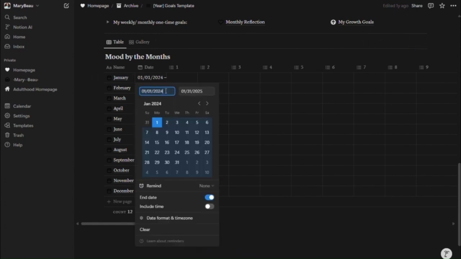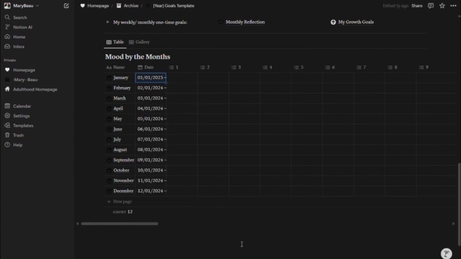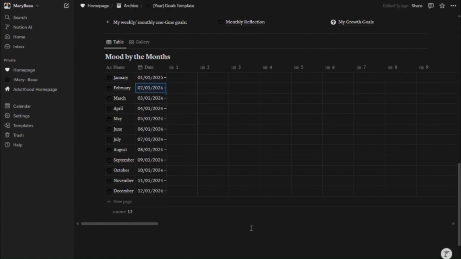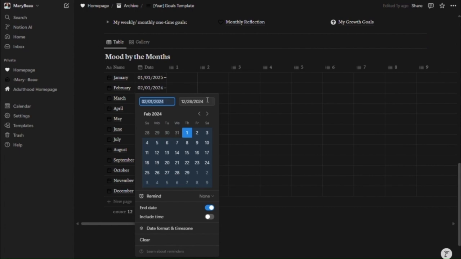Now, this took me a while, and it took a lot of user error for me to figure this out. So as we watch me go back and forth and click to make sure I know what works, I think by March I have it figured out. So January, it took me a few clicks. February, I was like, I'm going to start backwards. I'll start with 2025 there, and then do 2025 at the beginning, but for some reason it didn't save. So I went back and did it again.